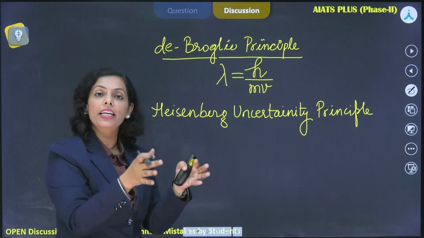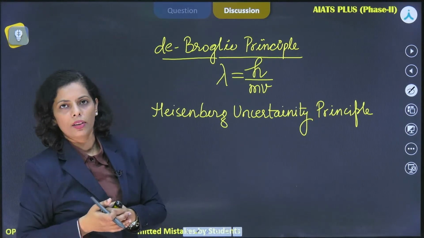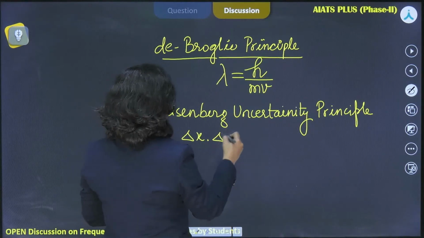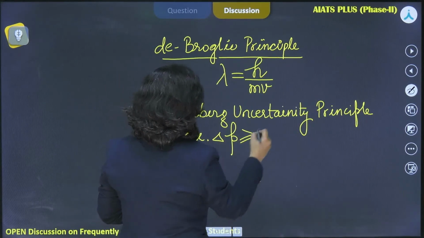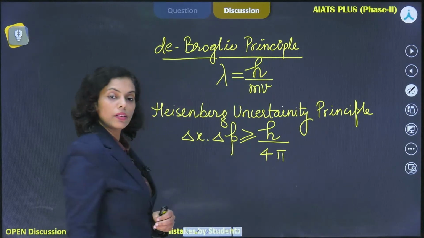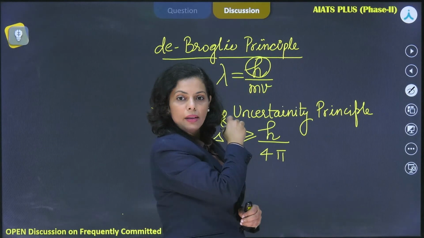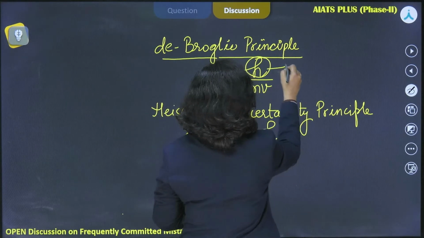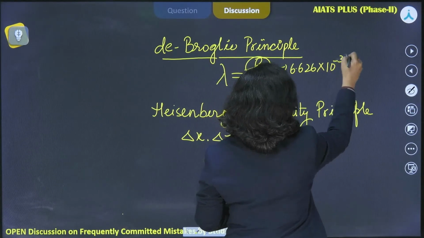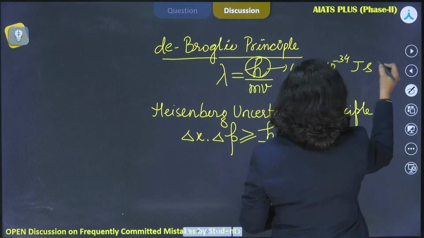If you are analyzing one, then definitely there would be large uncertainty in the second one, right? So the expression for the same is delta x into delta p is greater than or equal to h by 4 pi, right? The value of h is 6.626 into 10 raised to the power minus 34 joule second, right?